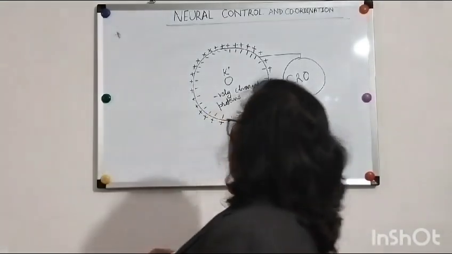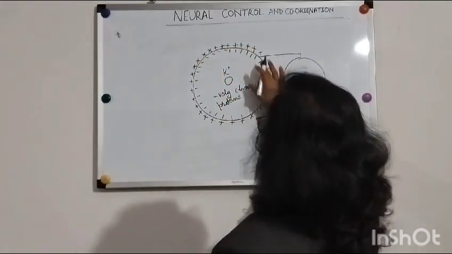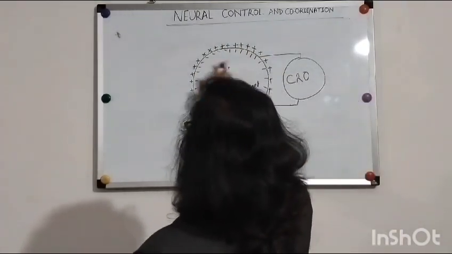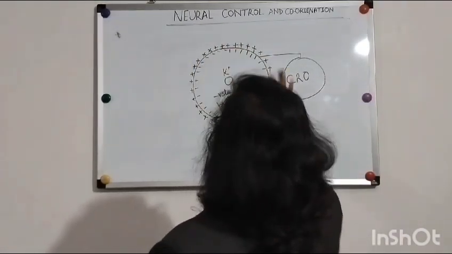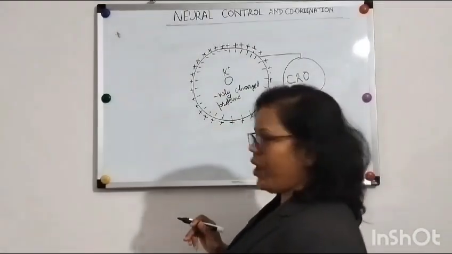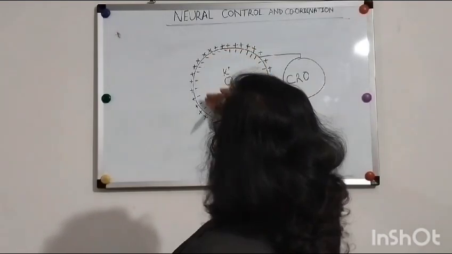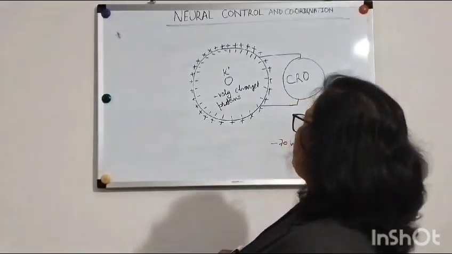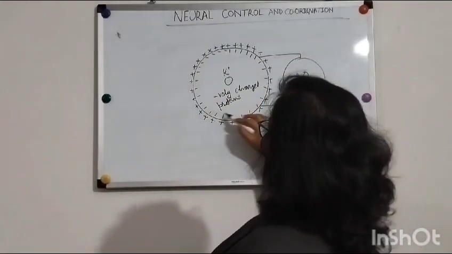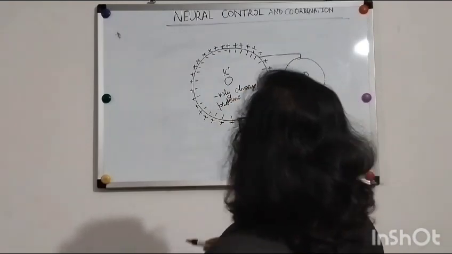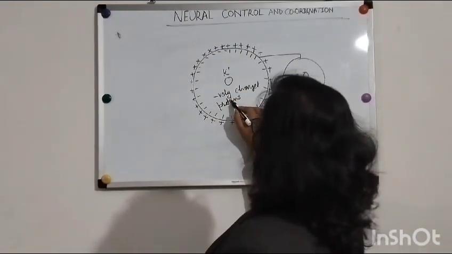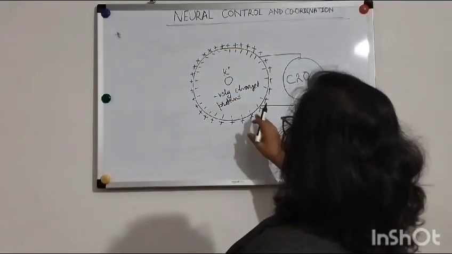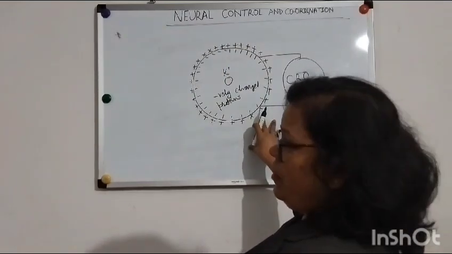Here, when we see the nerve fiber at the resting stage, outside the nerve fiber, that means the extracellular fluid, has overall positive charge, whereas inside the nerve fiber, the axoplasm, has overall negative charge, because in the axoplasm the negatively charged proteins are there, and outside the positive charge. What will be the strength of this membrane potential?